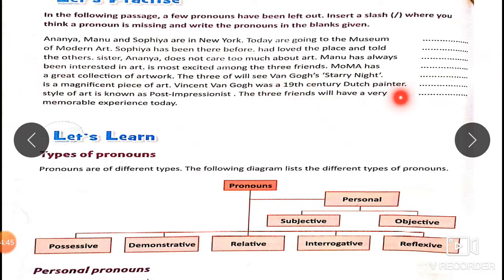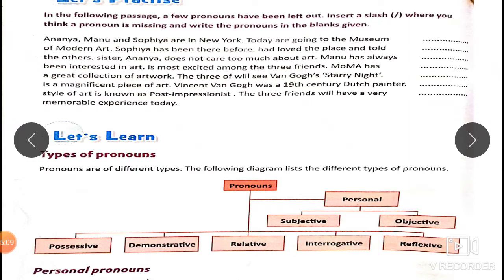The three friends will have a very memorable experience today. I repeat, children: Ananya, Manu and Sophia are in New York. Today they are going to the Museum of Modern Art. Sophia has been there before. She had loved the place and told the others. Her sister Ananya does not care too much about art. Manu has always been interested in art.